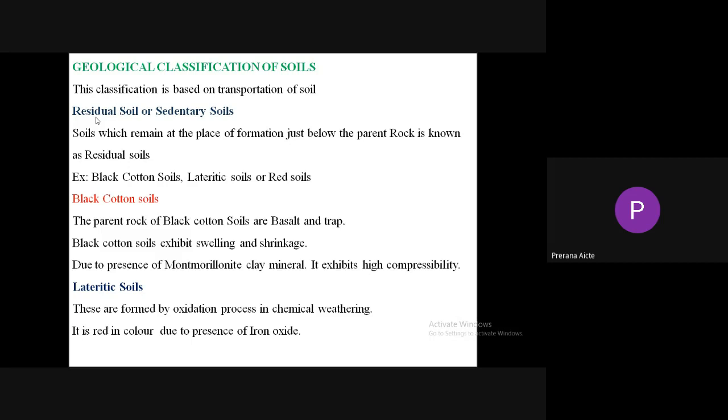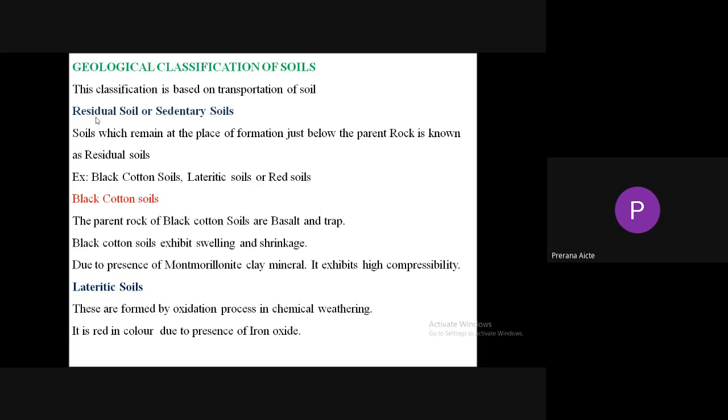The soils which are not transported, the soils which are formed at the foot of the parent rock, are known as residual soils. For example, black cotton soils and laterite soils, which are red soils. These are known as residual soils or sedentary soils.